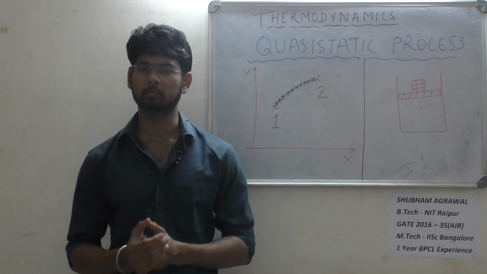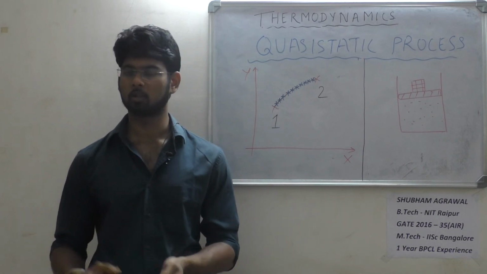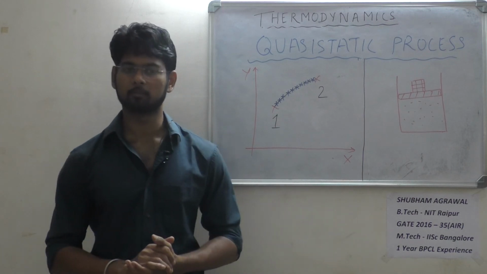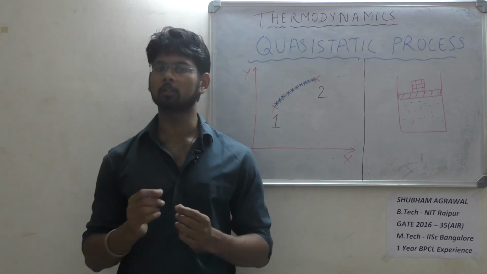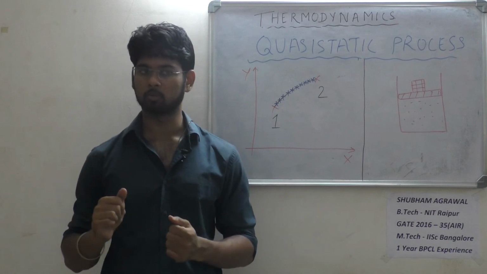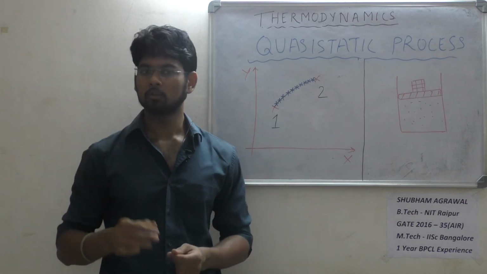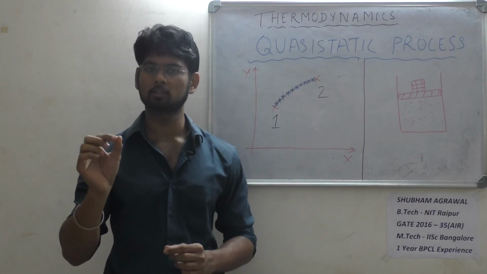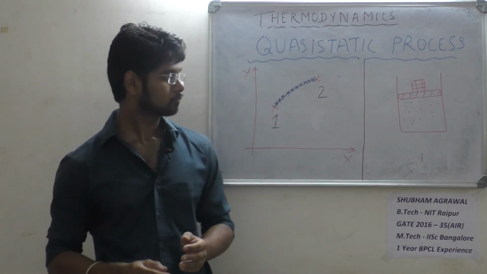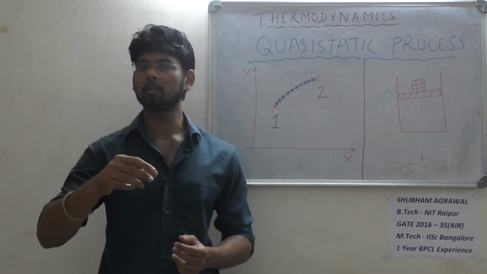Coming to the quasi-static process. Most of us confuse the quasi-static process with the reversible process, because we are able to draw this quasi-static process in the property chart. So what is actually a quasi-static process? Let us take the same example we took in the case of the irreversible process. We have a piston cylinder arrangement, and above the piston I have kept one block. Now suppose I have divided this block into so many small infinitesimal particles. Now I am just picking one particle and removing it.